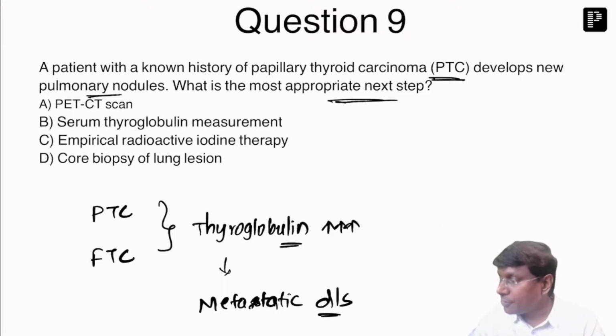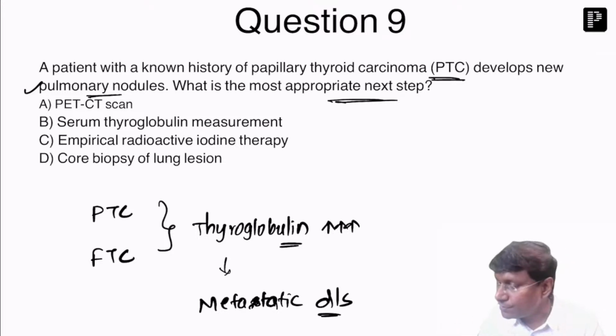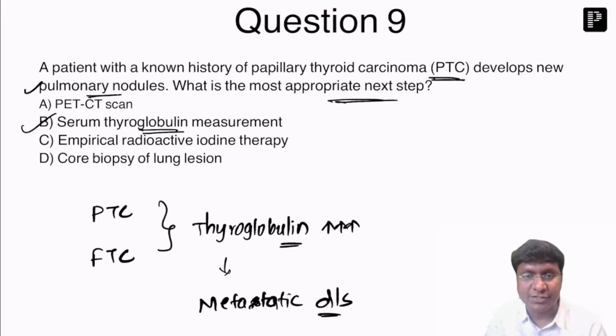Okay, so the point here is the patient is having the presence of the pulmonary nodules. So what is that you need to do, right? Serum thyroglobulin measurement has to be done. All right, so the answer is B.